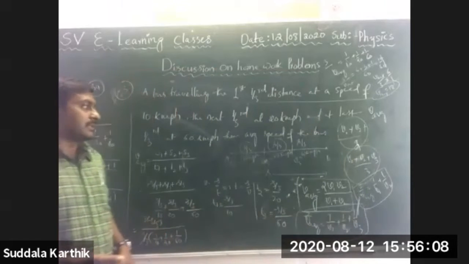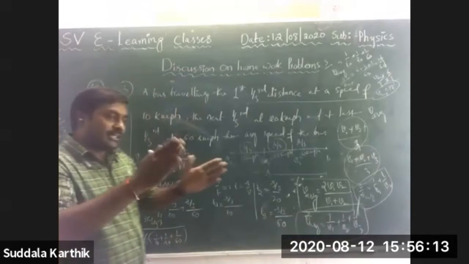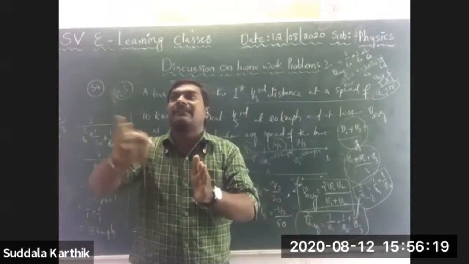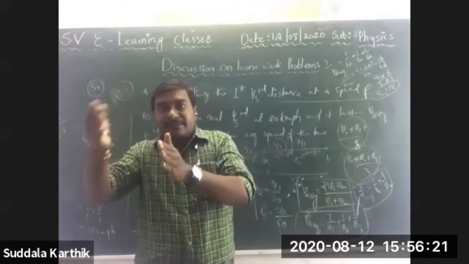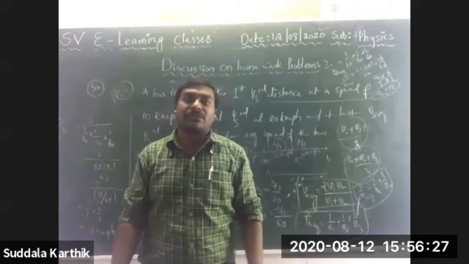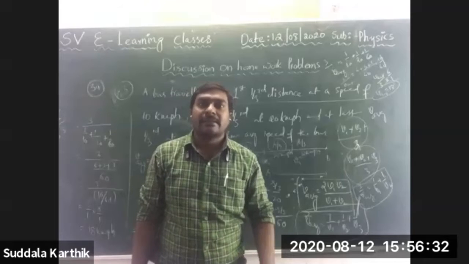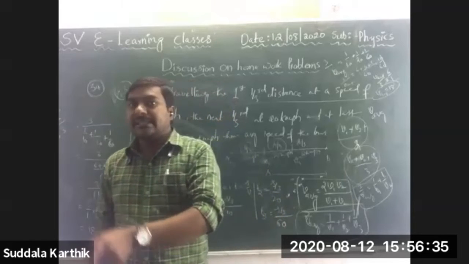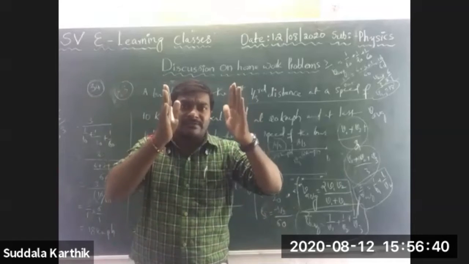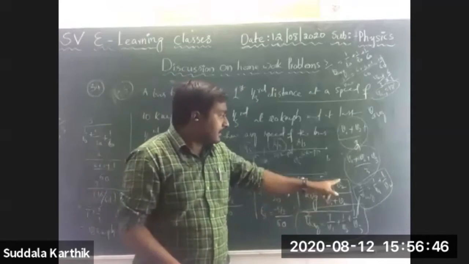You can decrease the time interval also. Suppose exactly half of the time is given with four different stages: the first quarter of the time traveled with speed V1, the next quarter with V2, the next with V3, and the last quarter with V4. Then the average speed for the whole journey is (V1 + V2 + V3 + V4) by 4. That is the general formula for equal time. But for exactly equal distance, you must use this one.